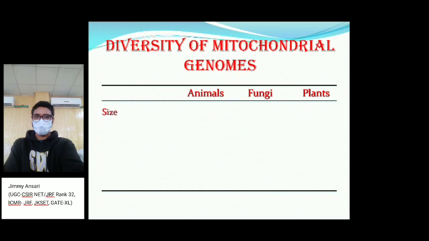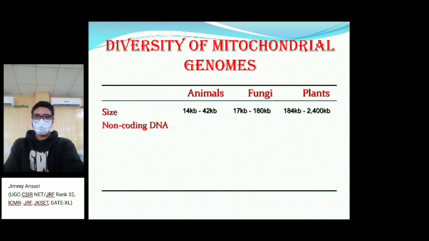In animals, fungi and plants, the size in animals is 14 kb to 42 kb. This is the difference in plant, animal and fungi mitochondrial genomes. In fungi it is 17 kb to 180 kb, and in plants it is 184 to 2400 kb.